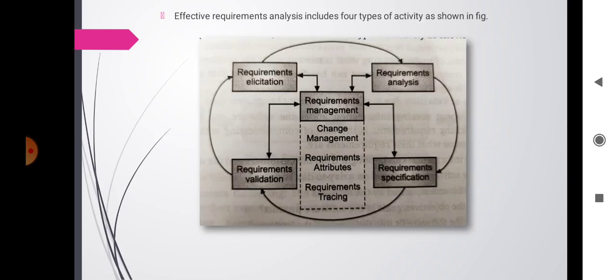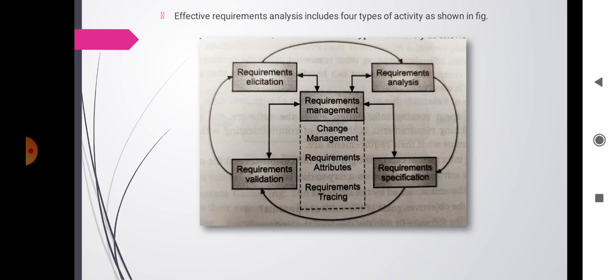Then effective requirement analysis includes four types of activities. First is requirement elicitation, then requirement analysis, requirement specification and requirement validation. These are supported by requirement management, change control, requirement attributes, and requirement tracing. Then what is the work for requirement elicitation?